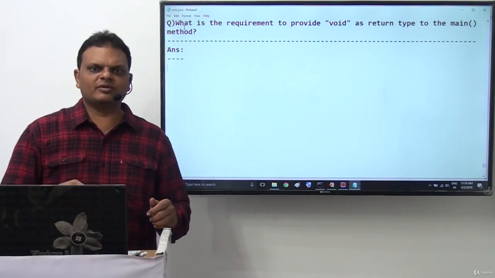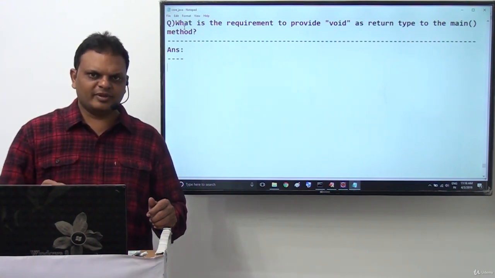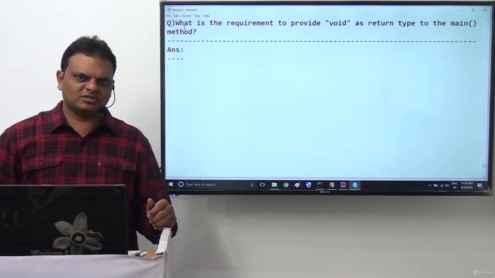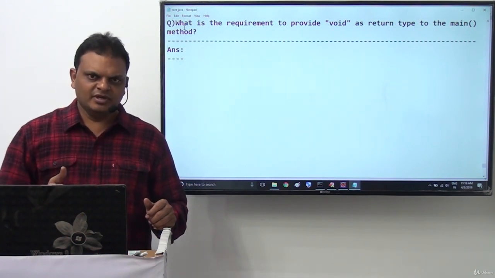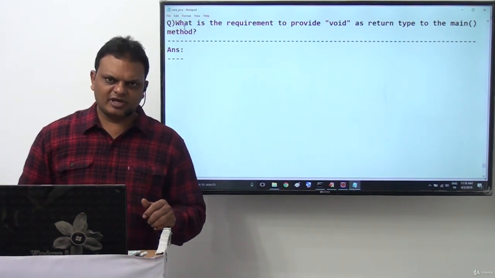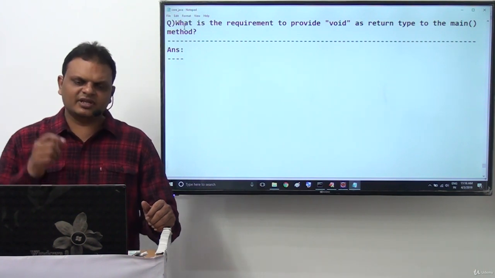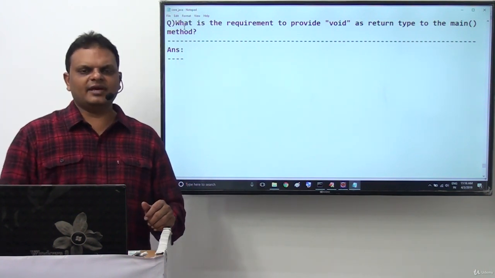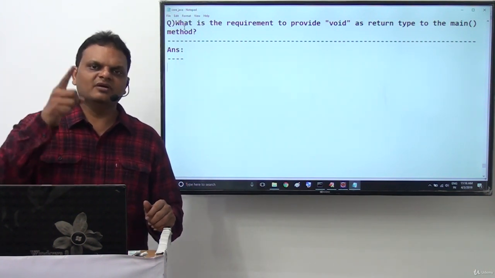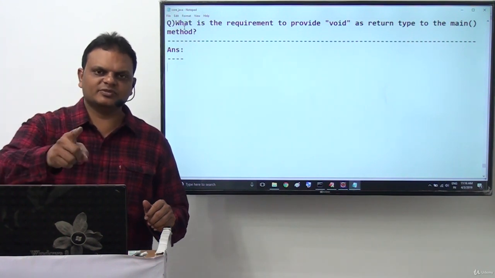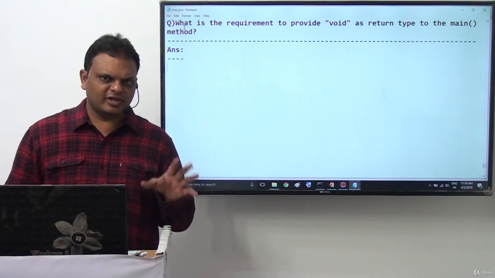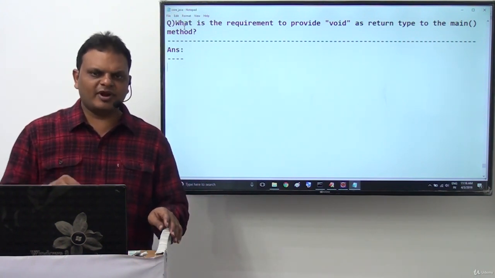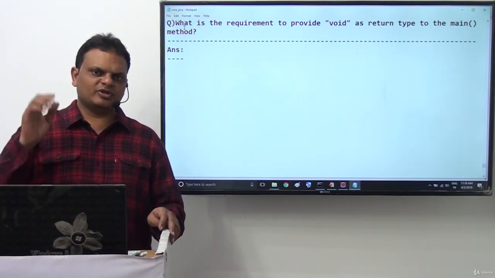But we have to terminate application logic at the end of the main method. If you want to terminate application logic at the end of the main method, we must not return any value from main method. If we don't want to return any value from main method, then we have to provide void as a return type to the respective main method. Where definitely we have to provide void as a return type to the respective main method.